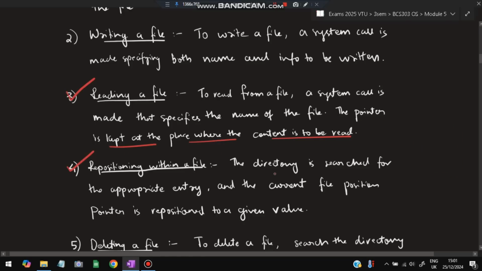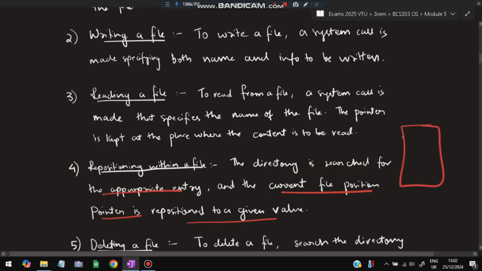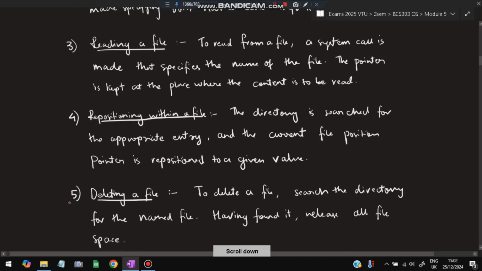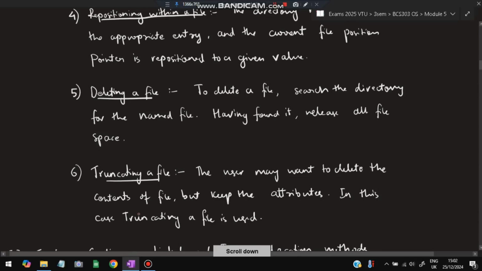Then repositioning within a file. The directory is searched for the appropriate entry, and the current file position is repositioned to a given value. Suppose the file is starting from here and I want to read it from here, that is called repositioning within the file. The fifth one is deleting a file. To delete a file, search the directory for the named file. Having found it, release all the file space which has been allocated. So this is the directory, and this file I want to delete. Just locate this file and release all the space which it has allocated in the secondary memory, so that this same space can be used for some other storage. Last one is truncating a file. What is the difference between deleting and truncating?